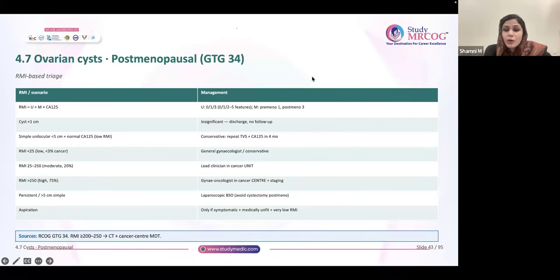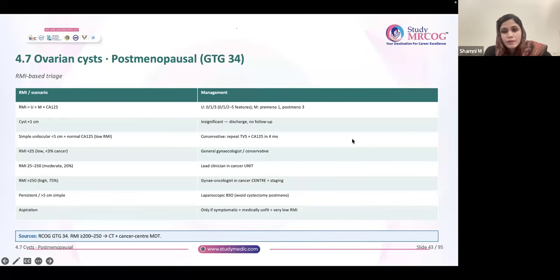Again I will repeat, for ultrasound you look for 5 things: multilocularity, bilaterality, solid areas, mets and ascites. If 1 is there, ultrasound scoring is 1. If no points are there, it will be 0. If 2 to 5 points are there, the scoring will be 3.